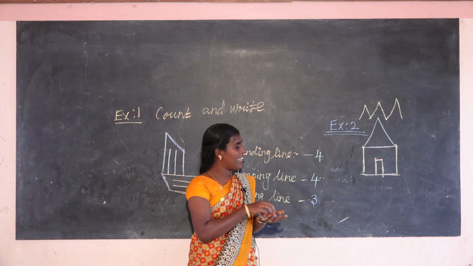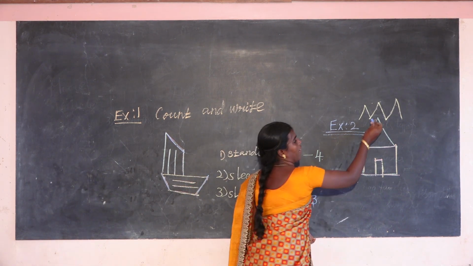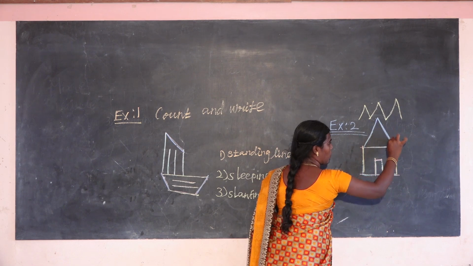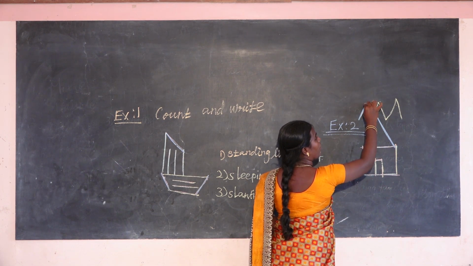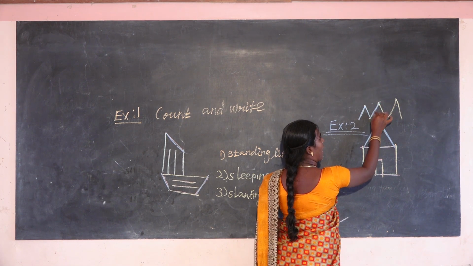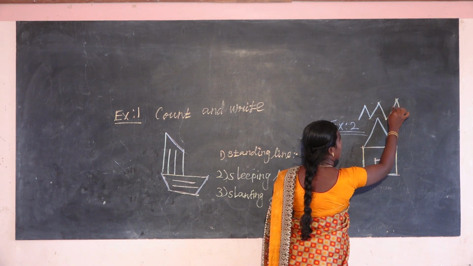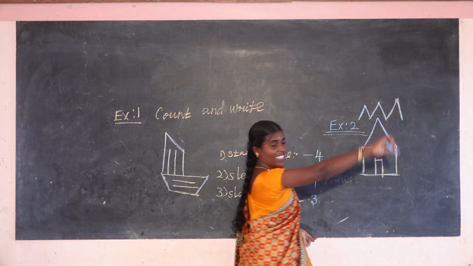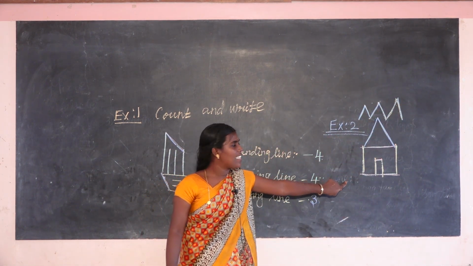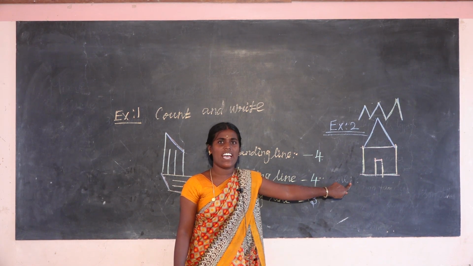Here how many slanting lines are there? 1, 2, 3, 4, 5, 6, 7, 8 slanting lines in this picture.